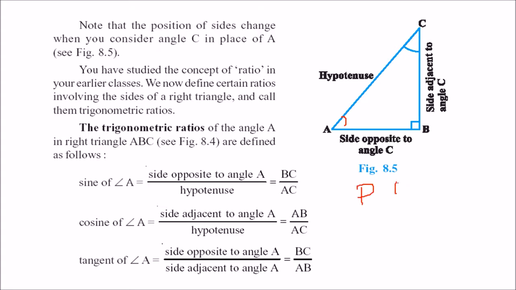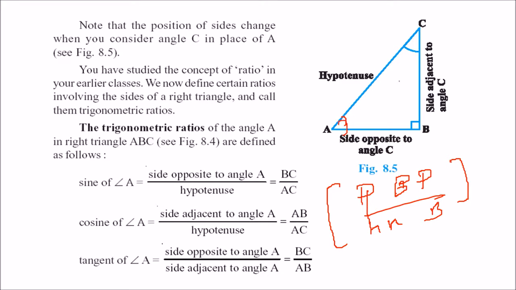Perpendicular, this Pandit Badri Prasad, Har Bol. Pandit Badri Prasad, Har Bol. You can remember it in any way. This is how we remember. So sine is P by H, perpendicular by hypotenuse.